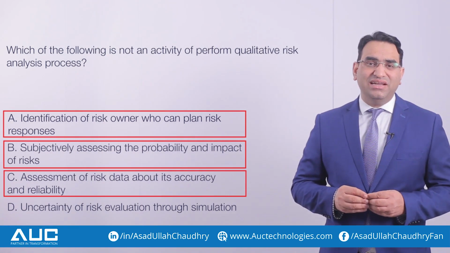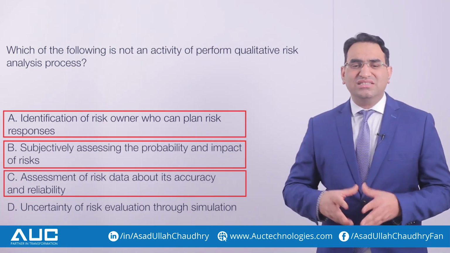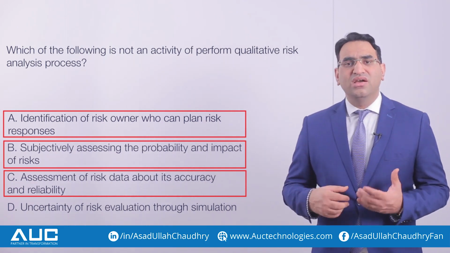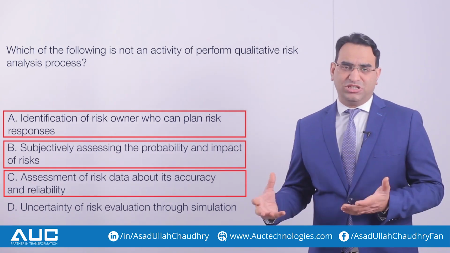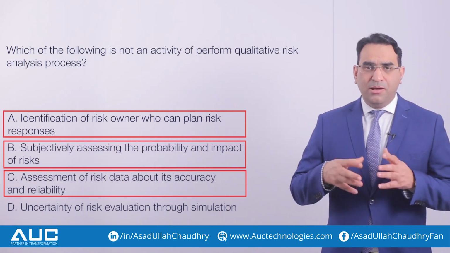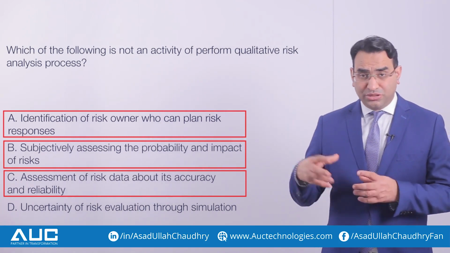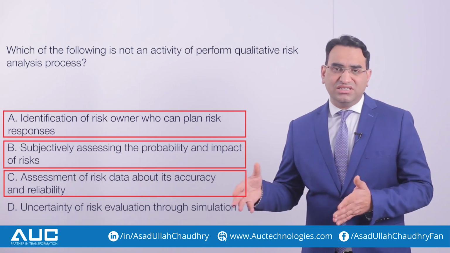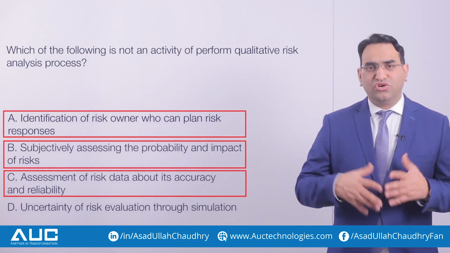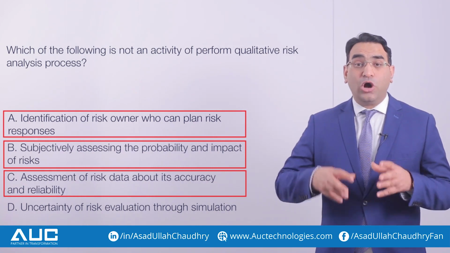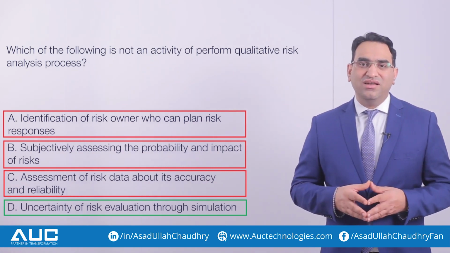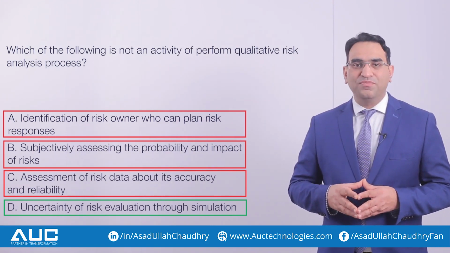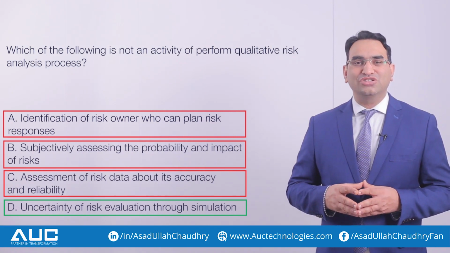Then option number D, it says, we uncover the uncertainty of risk through simulation. So here we are not doing the subjective assessment. Here we are doing the objective assessment by analyzing the risk uncertainty through simulation. And this is the job that we perform in quantitative risk analysis, not in qualitative risk analysis. Quantitative risk analysis is referred to as objective assessment. So here we are talking about qualitative risk analysis, which is a subjective assessment. I hope you understand the concept and the right answer of this question.